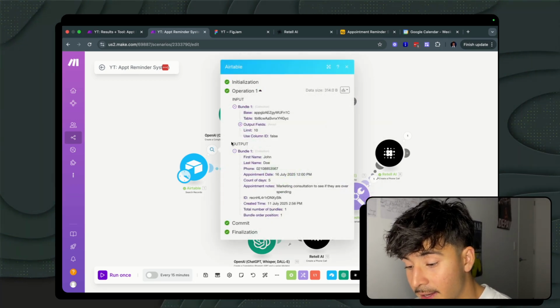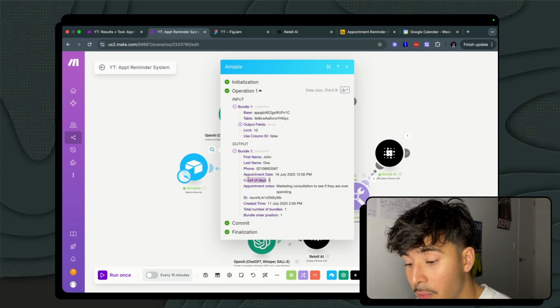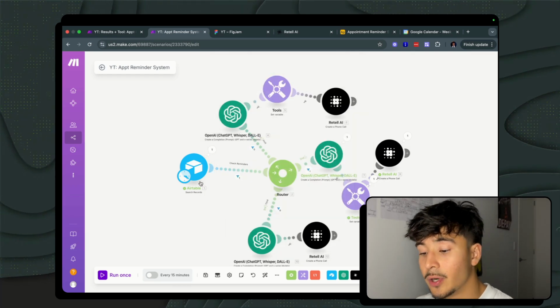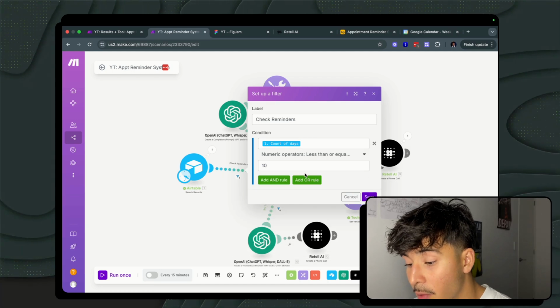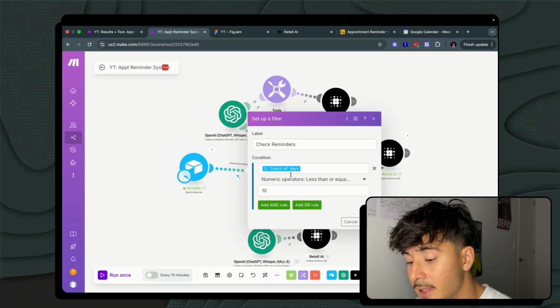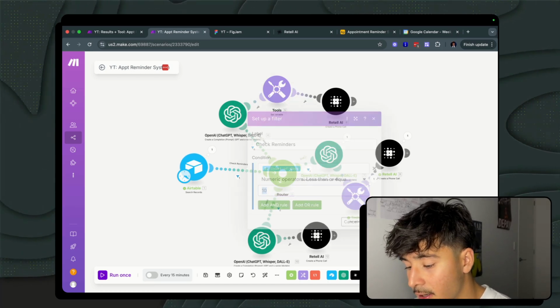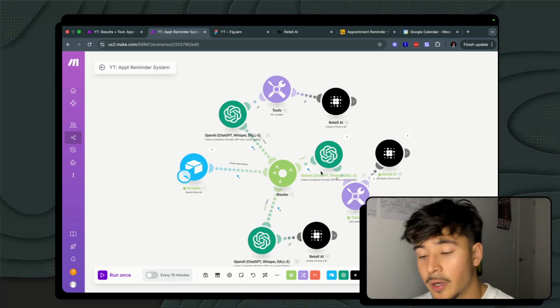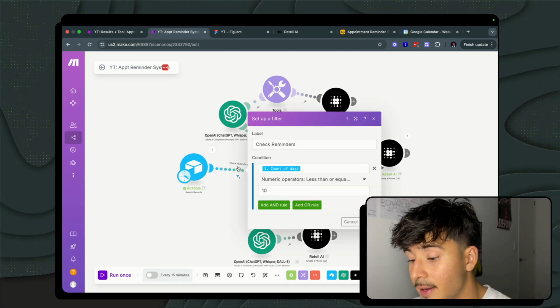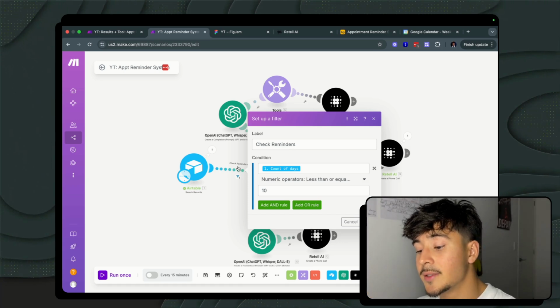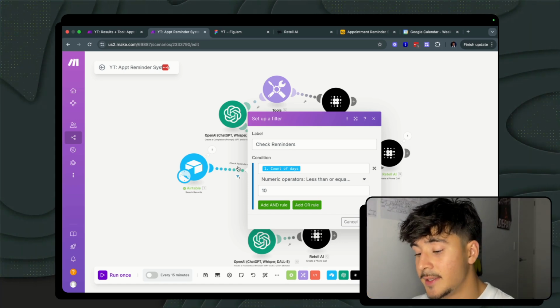So going back into the Airtable here, we can see that we have that formula showing up the count of days until their appointment. And we start sending out these appointments from when the count of days is less than or equal to 10. So this can be obviously whatever you want. It can be 2 months, it can be 14 days, whatever you want. But in this case, I went with 10 days. So we're not sending them any reminders until their appointment is less than 10 days away.